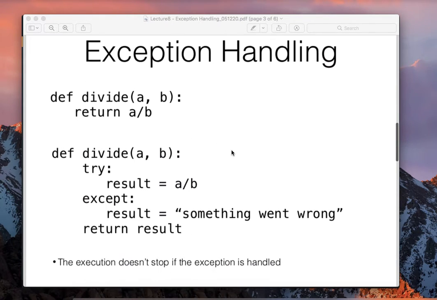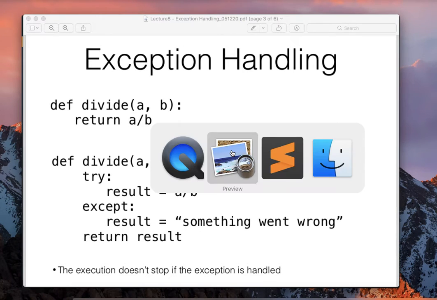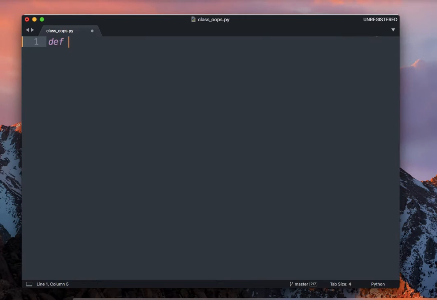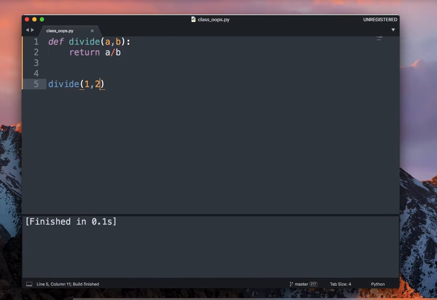So with a very simple example we will see how you can handle an exception in the divide example that we thought of. Say there's a function, you define divide. It's a very simple function, it returns a by b. Now you call it with 1 comma 2, and I'll use print so that you can see the output. So 0.5, very nice. Anything else I give, it gives 0.33, or if I give 1, it will give 1.